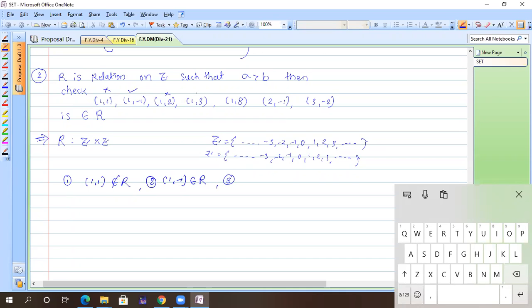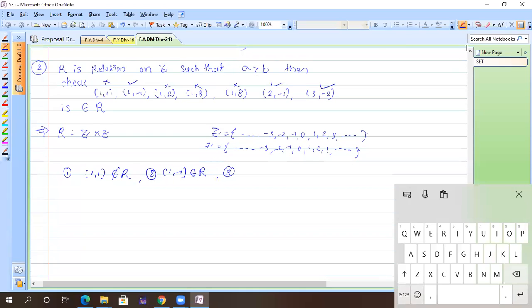What about this? No. What about this? No. What about this? Yes. What about this? Yes. So only 3 elements belong to the relation. These are all subsets, but they do not belong to the relation. Got it? Any doubts? No, sir.